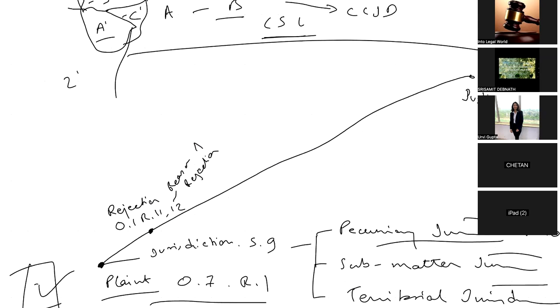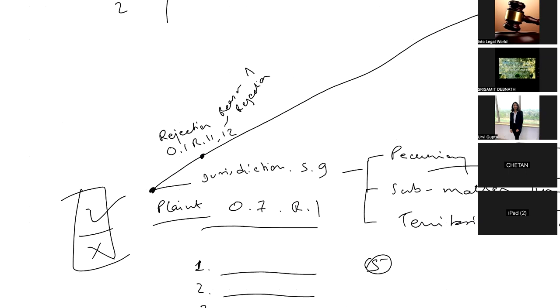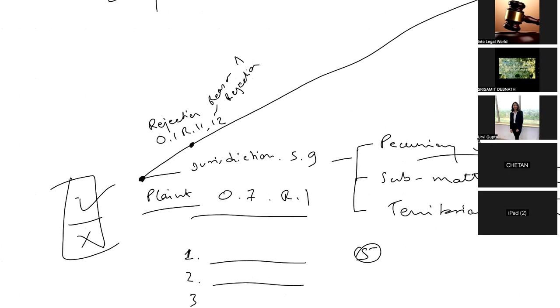Do you get it? Let's say the suit is accepted. A plaint can only be rejected when it does not disclose any cause of action or material fact, or no relief has been claimed, or the suit is barred by law. So only in a few circumstances can the court reject the claim at the very first hand. Otherwise, it has to institute the suit.